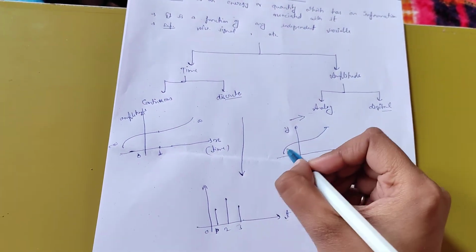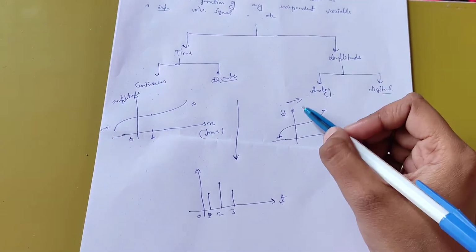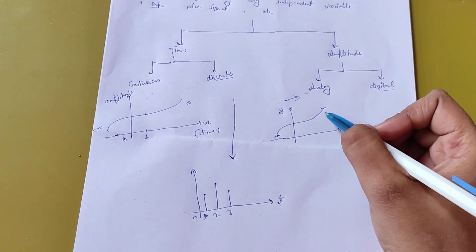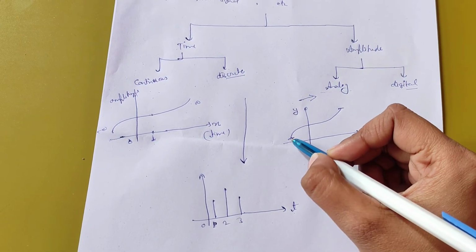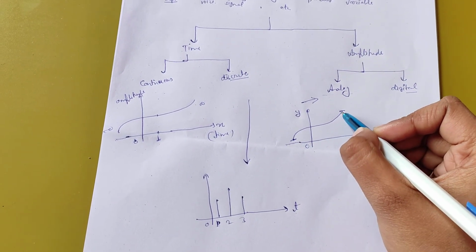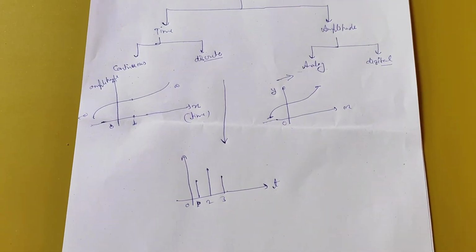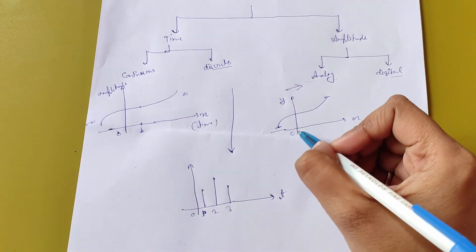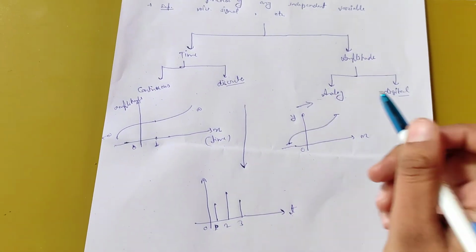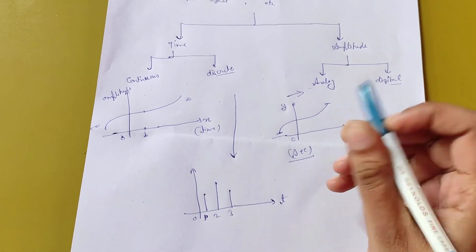With respect to amplitude, we can see that our signal is also present at each and every value of amplitude, so it is continuous in nature with respect to amplitude. That's why this signal is analog. We can say this signal is analog plus continuous.